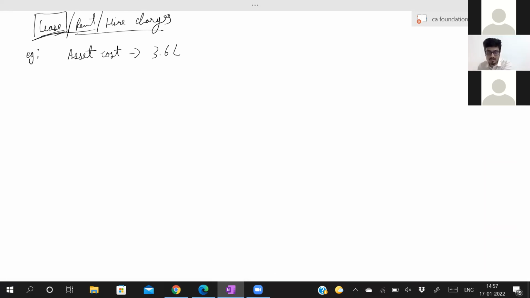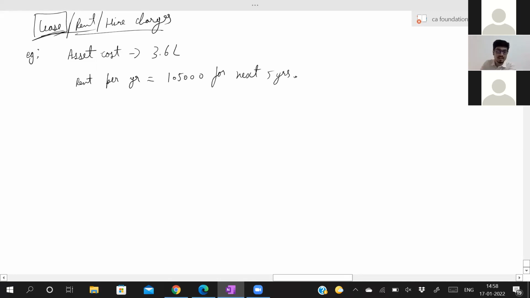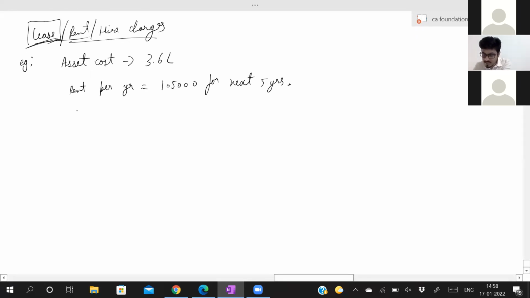The market rate for this asset is 1,05,000. See, in the market, if you give this asset on rent, they will pay 1,05,000 every year for the next 5 years. Let's say interest is 14% per annum.